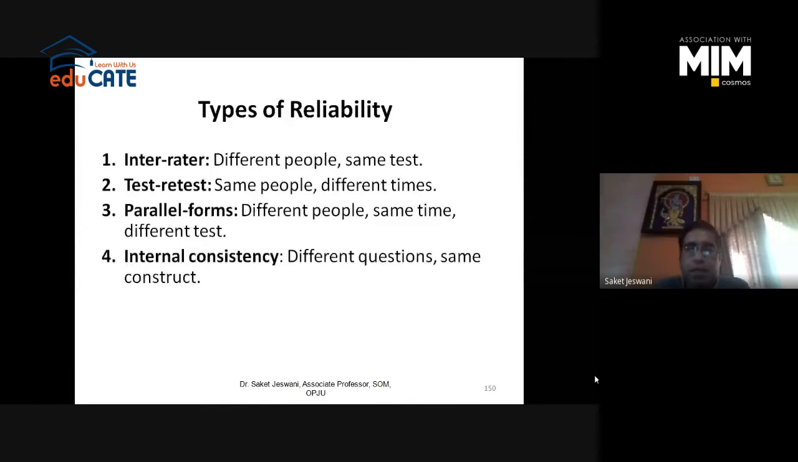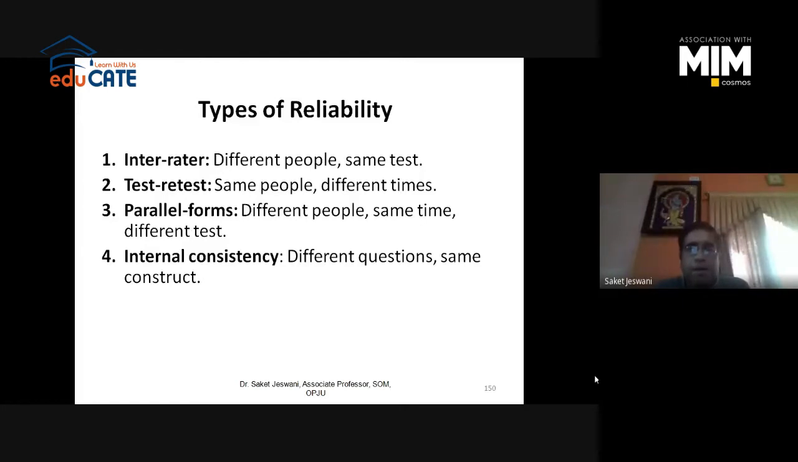The second one is test-retest. Same people, different time. I will give the questionnaire to Shivangi in the morning, in the evening, and the next day morning. So whether she is replying to the same questionnaire with the same responses or not, this is known as test-retest. Or is she understanding the same questions differently at different times? If she is understanding differently, then there is a problem of reliability.